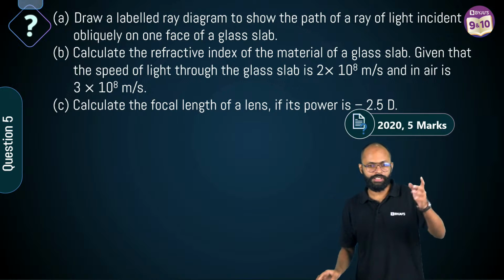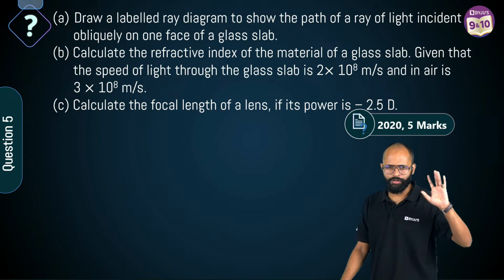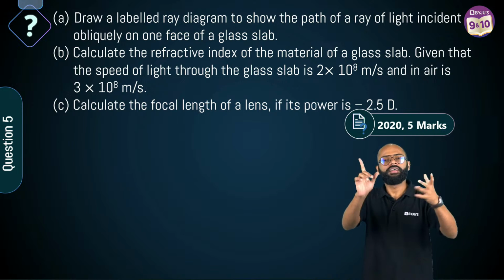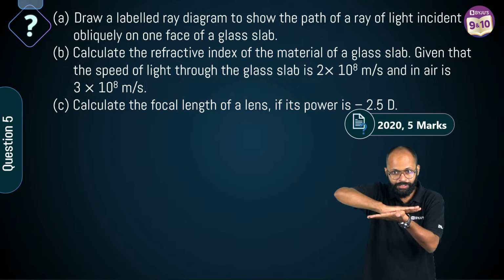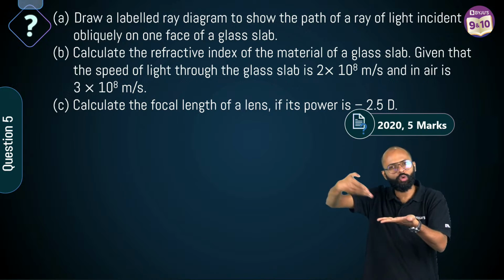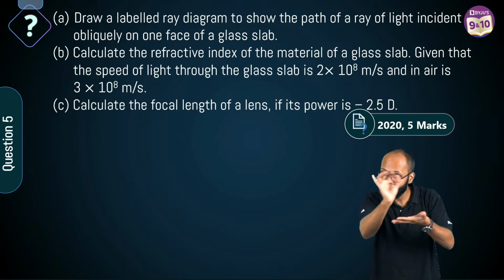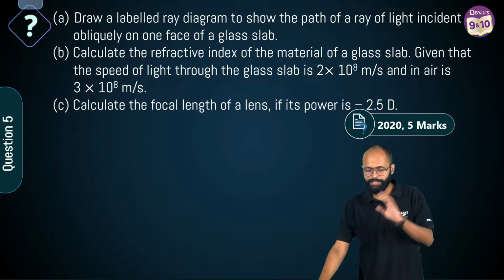Jishna, Rekha, 60, नहीं, Siddhant, not required. 60 degrees not required. At some angle. Obliquely means it is not like this. It is not like this. It is at some angle. It could be whatever angle, but it is at some angle. That means obliquely. ठीक है भाई?